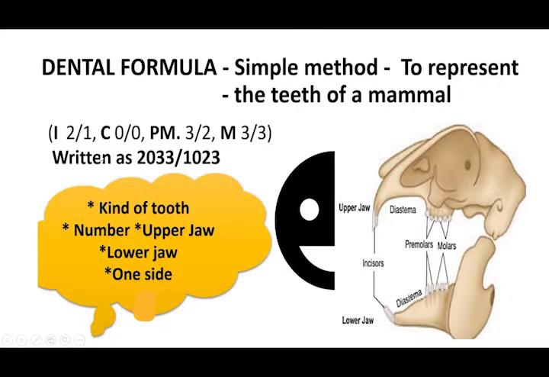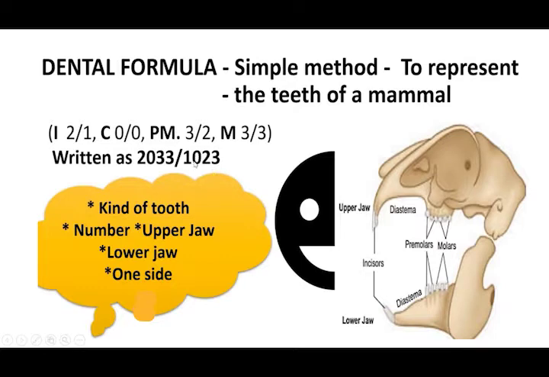So totally it can be written with all the numerators together: 2, 0, 3, 3. This is for the upper jaw. And this one, 1, 0, 2, 3. This is for the lower jaw. These many teeth are there in the upper jaw and these many teeth are there in the lower jaw.